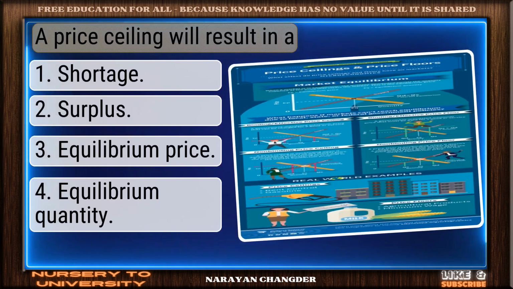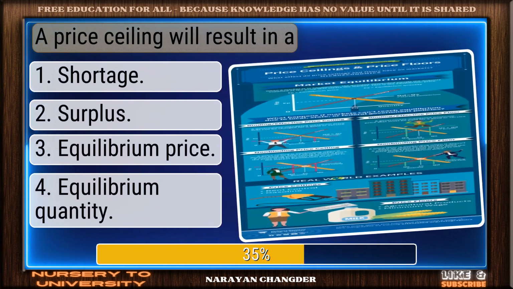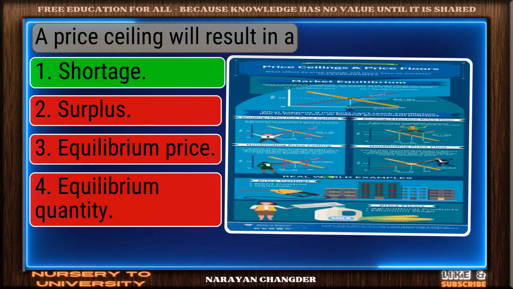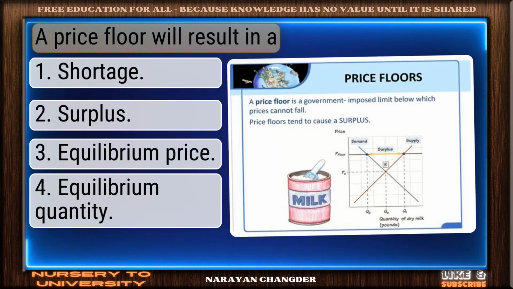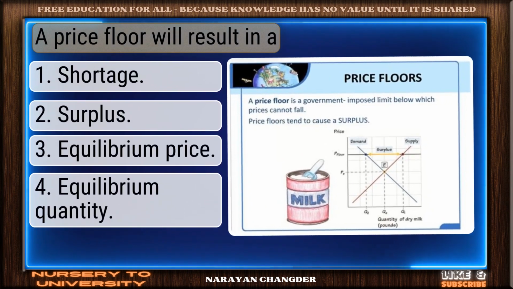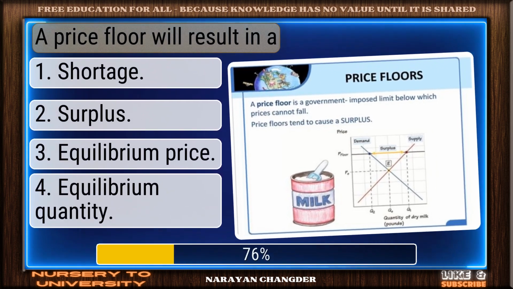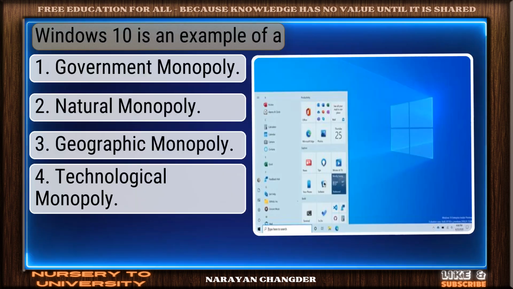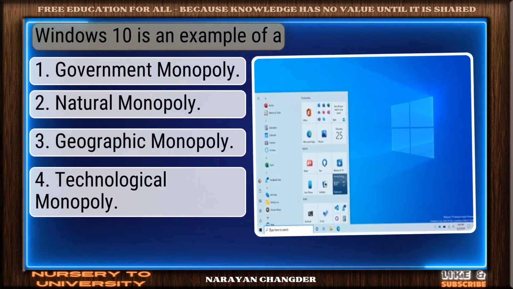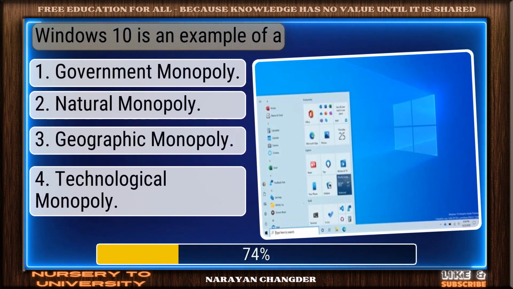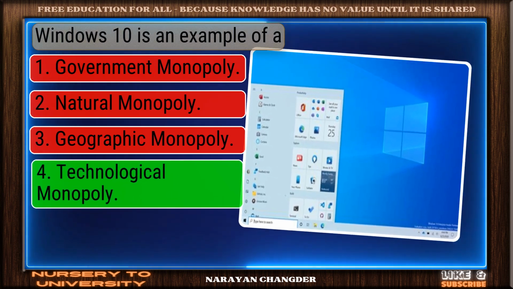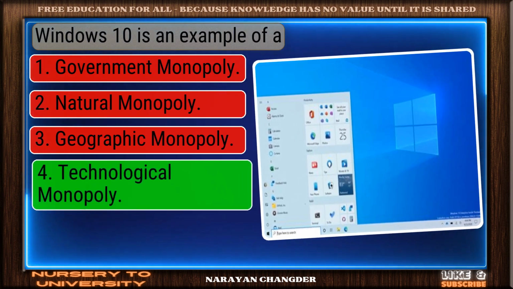A price ceiling will result in a dash. Sharp thinking. Shortage is the right choice. A price floor will result in a dash. You got it. Your choice surplus is right. Windows 10 is an example of a dash. Solid response. Technological monopoly is a valid choice.